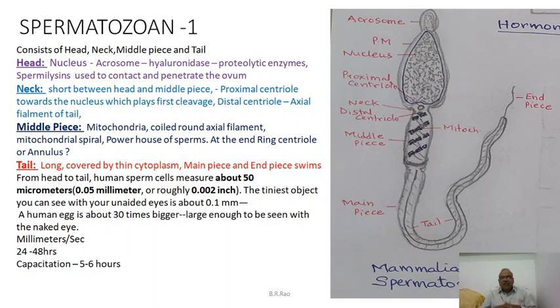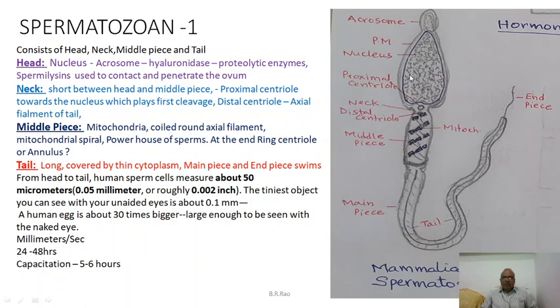And the onset of spermatogenesis occurs with the help of testosterone secreted by the Leydig cells. Leydig cells are influenced by LH or ICSH, interstitial cell stimulating hormone. Friends, a mature sperm has very important parts. It is called head, and this is called neck. This is middle piece and tail. The tail has an end-sheathed part called main piece and a naked part called end piece.